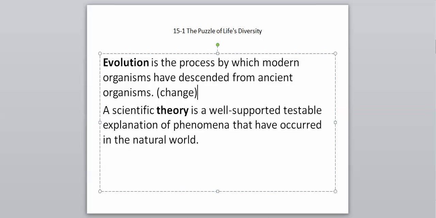And remember, we said a scientific theory is simply a well-supported, testable explanation of phenomena that have occurred in the natural world. A theory is not 100% true all the time. It's just what we believe. It's very well supported and has a testable explanation, something that can be tested over and over again. Again, it doesn't mean it's absolutely 100% true all the time.